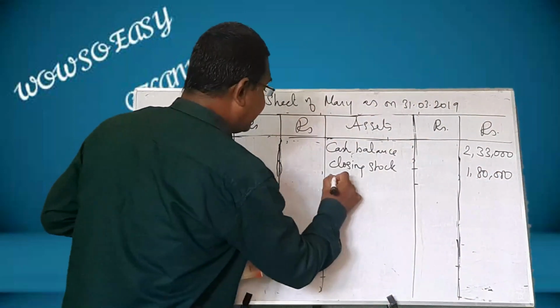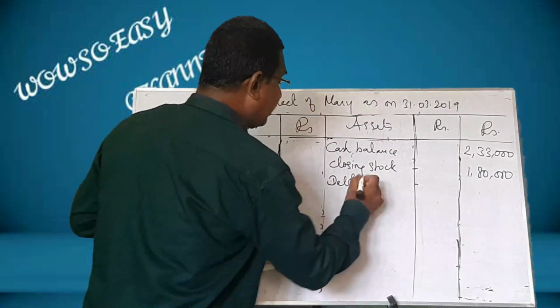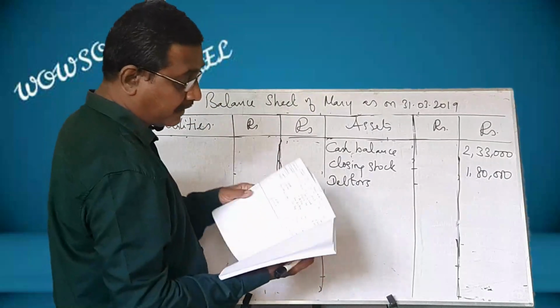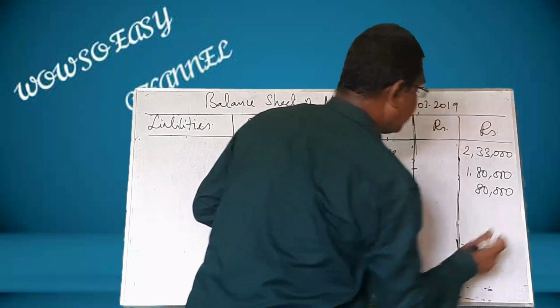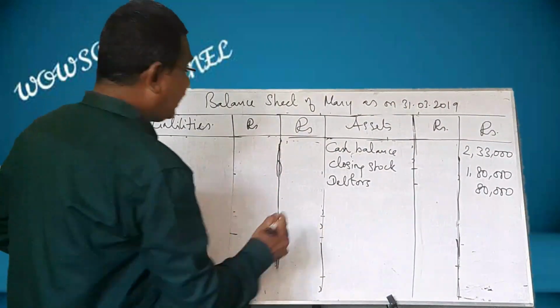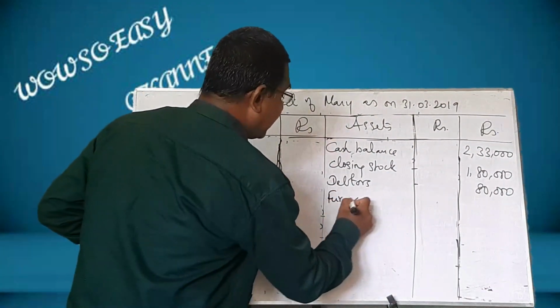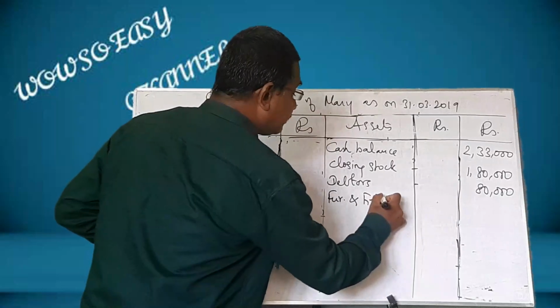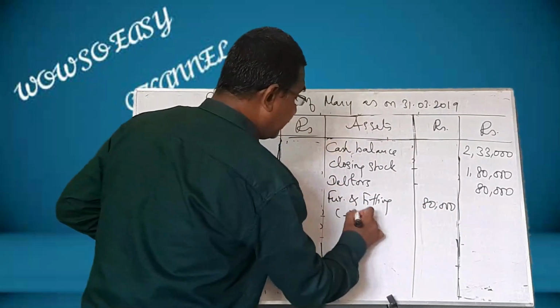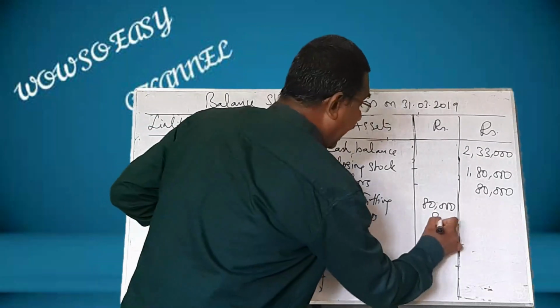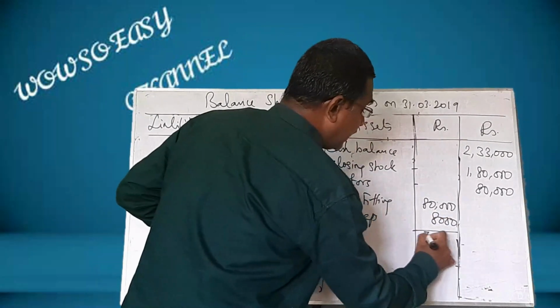And debtors, we have calculated that debtors and that comes to 80,000. And then furniture and fittings, 80,000, and you have to subtract that depreciation 10%, and the remaining amount should be shown in the outer column.